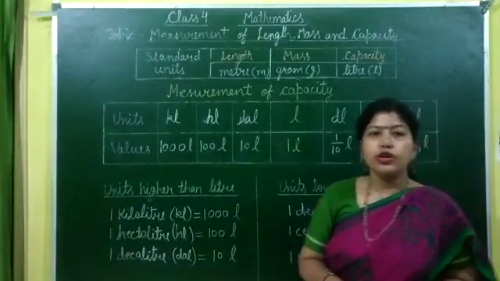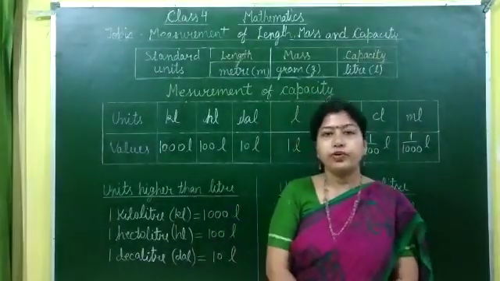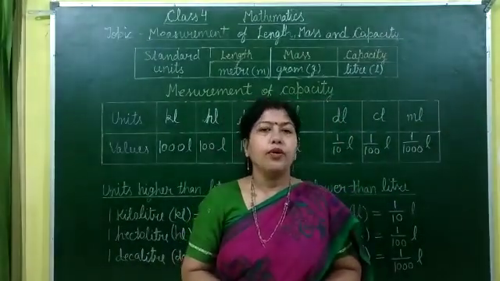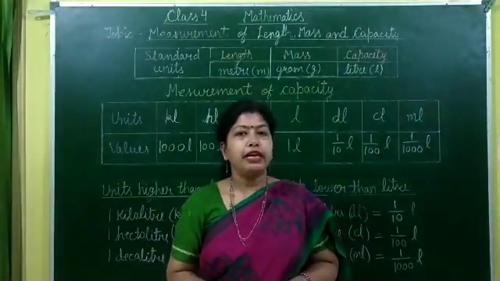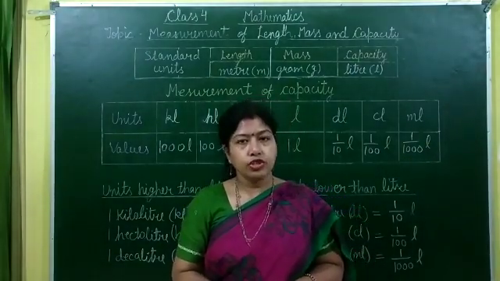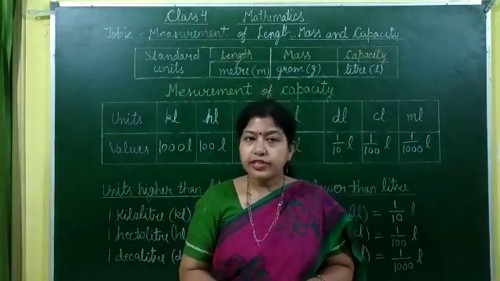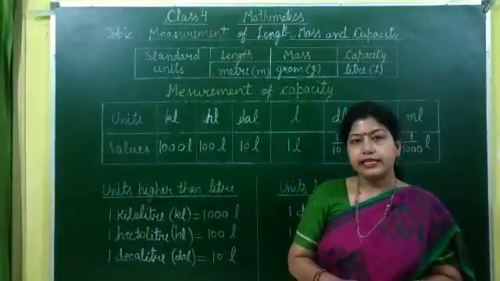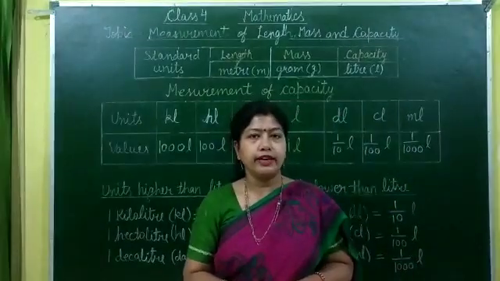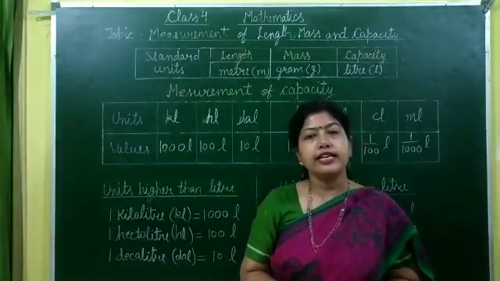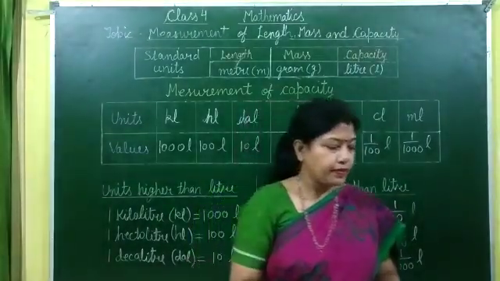Liter is used to measure a large quantity of liquid like petrol, milk, water, oil, etc. And milliliter is used to measure a small quantity of liquid like the dosage of medicine or shampoo in a sachet. As we know, liquids do not have a definite shape and size. They take the shape of the container. Like when milk in a jar is poured into a glass, it takes the shape of the glass.